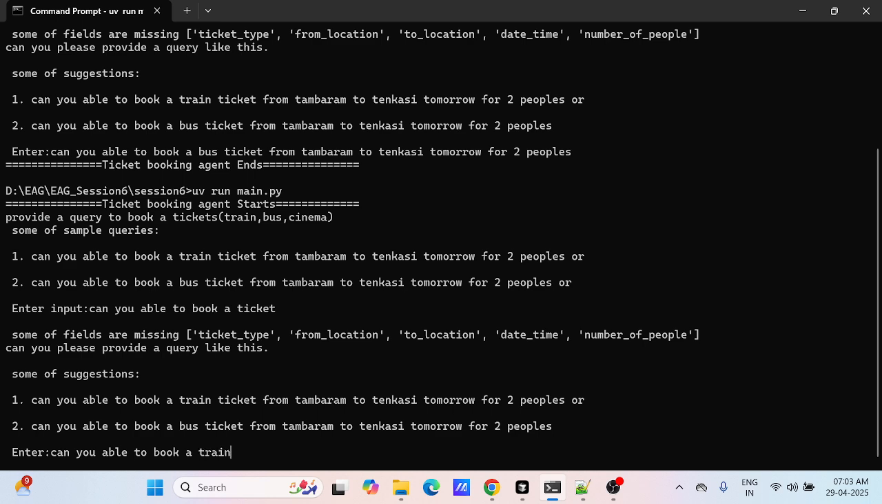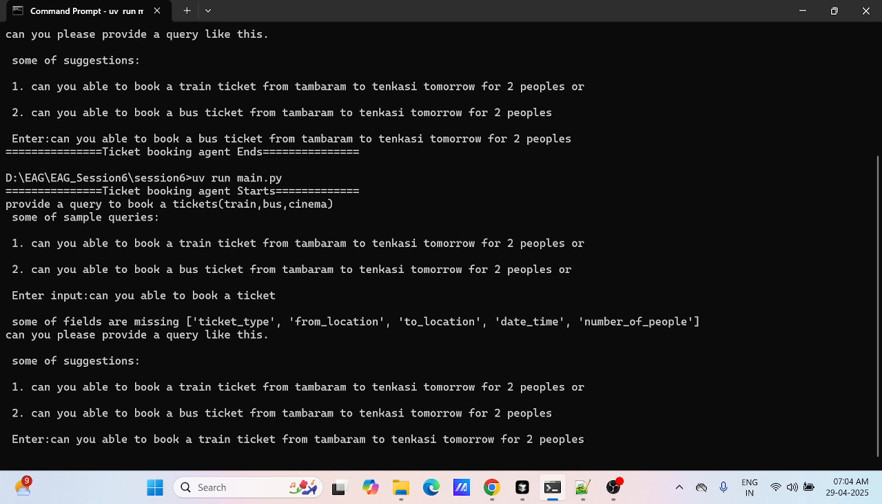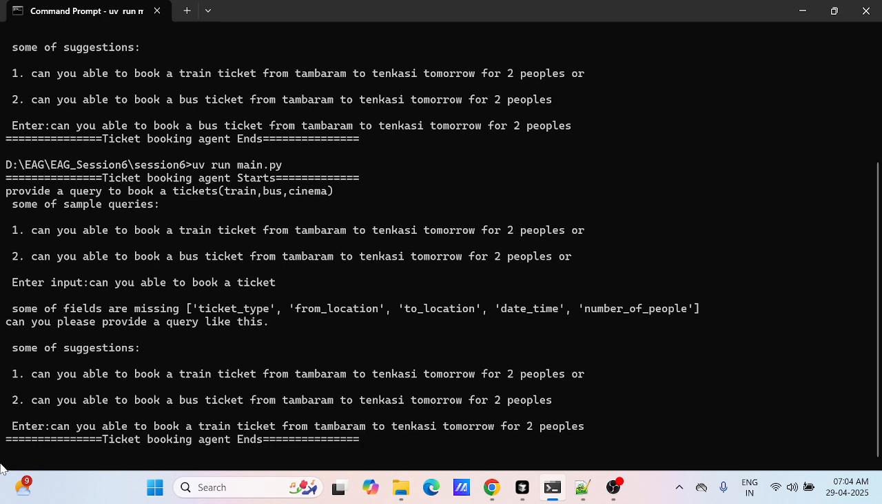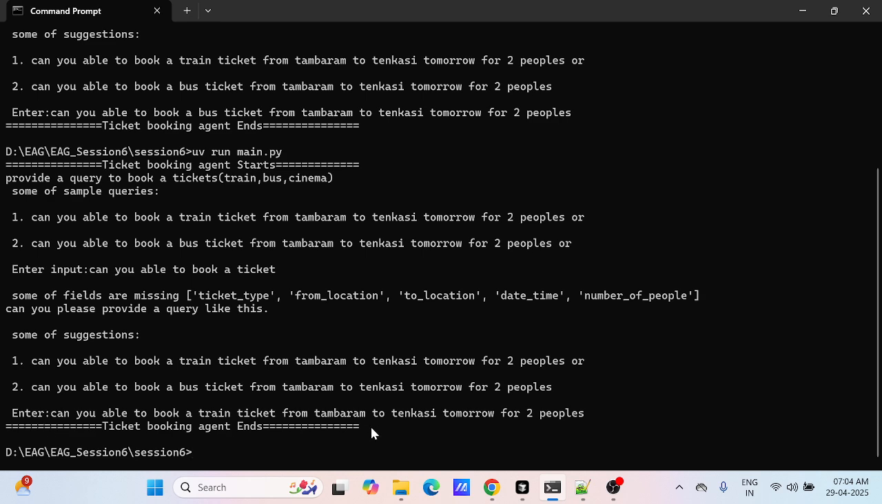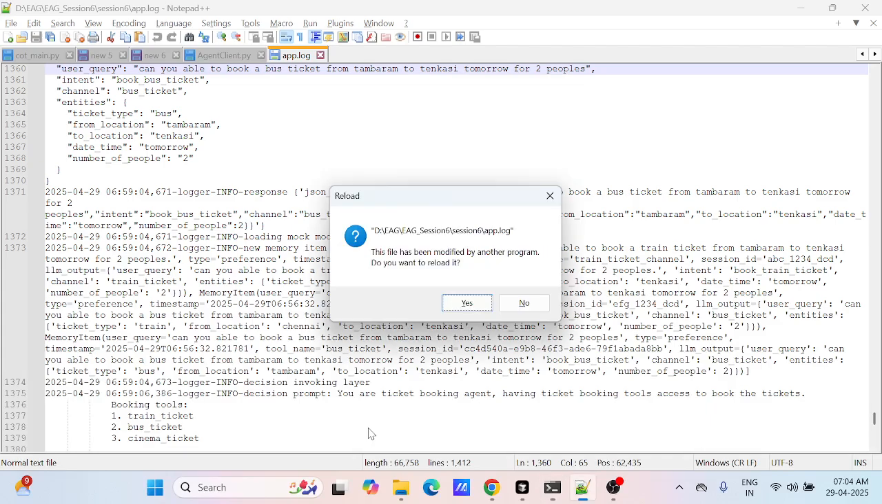Book a train ticket from location, tomorrow. So now the agent is processing. Yeah, the agent is completed. The ticket booking has been done and it provides the result.